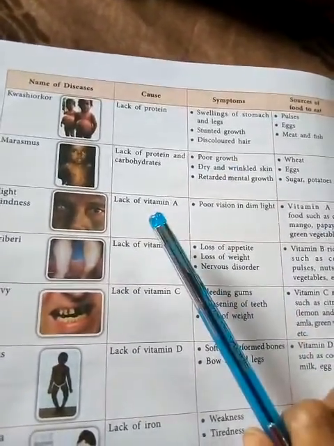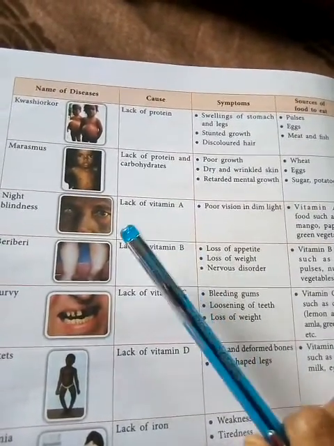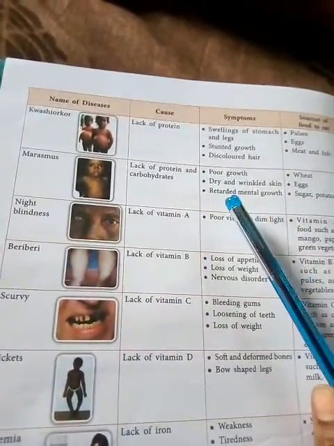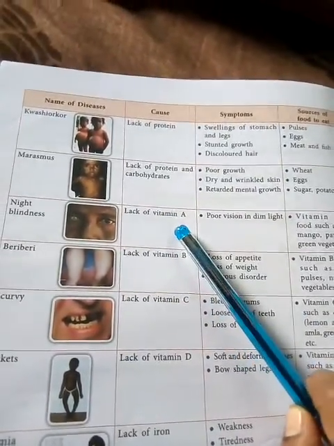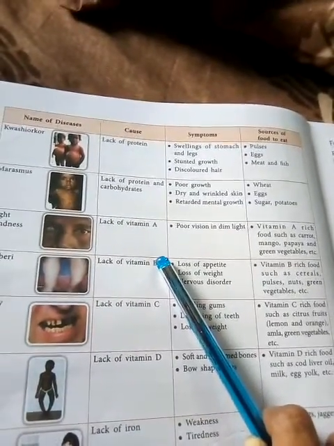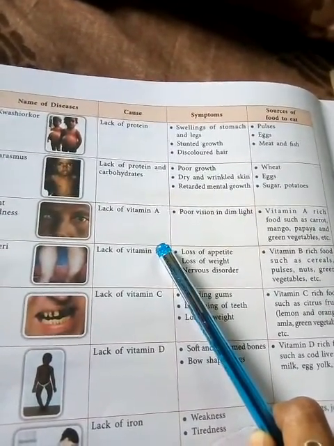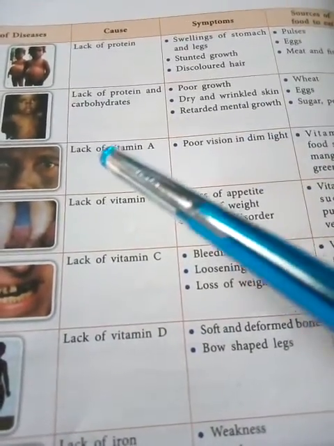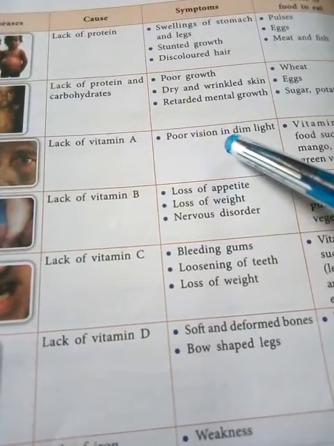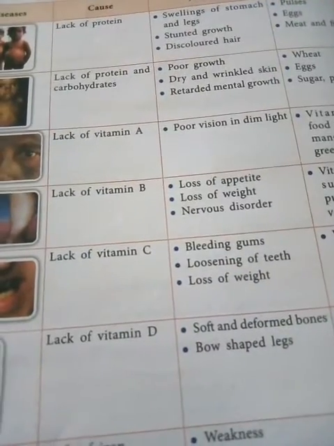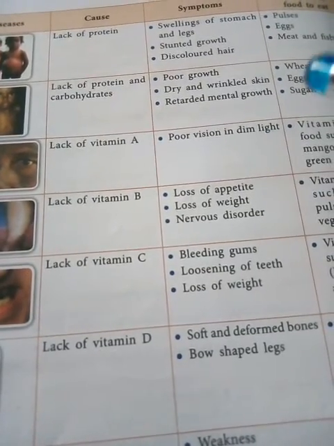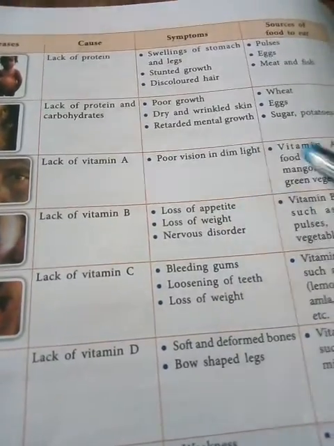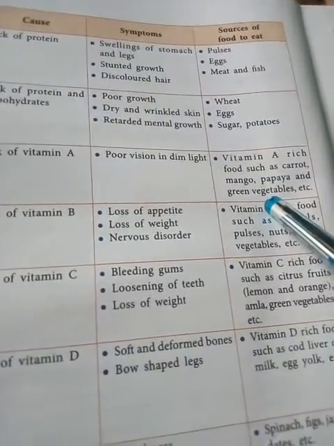See, third one, night blindness. Night blindness means poor vision in dim light or at night. See, so how does this disease occur? Lack of vitamin A. If in your diet vitamin A is less or deficient, then this disease is caused. So what are the symptoms? Poor vision in dim light, means at night generally or in dim light this person is unable to see. Okay, and how will this be prevented?